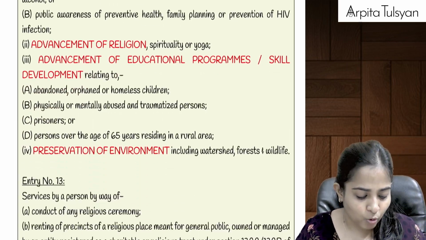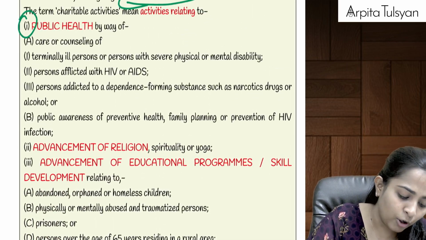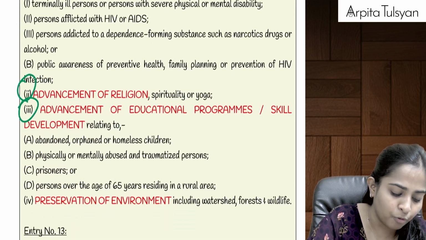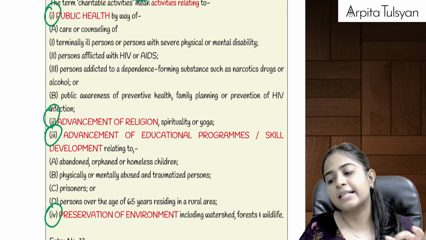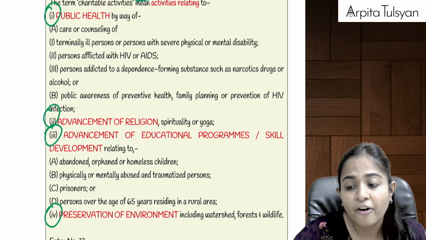Ma'am, which are those activities? We are going to divide it into 4 points. Can you see I am circling a few points? These are broadly divided into 4 points. First one is if they are providing any service in the form of public health.